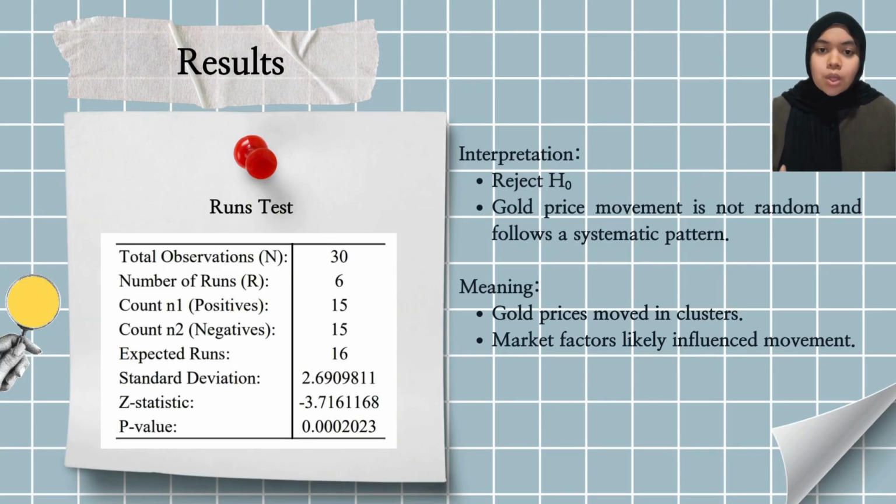Because 6 is a lot lower than 16, our final math score is negative 3.716. Since this falls way past our safety limit of negative 1.96, we can officially reject the idea of randomness. This proves that gold prices do not move randomly. Instead, high prices tend to stick with high prices, and low prices stay with low prices in a steady box.